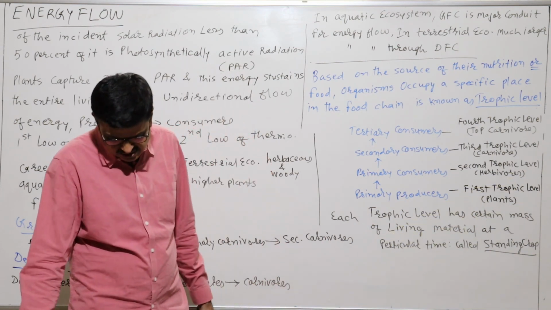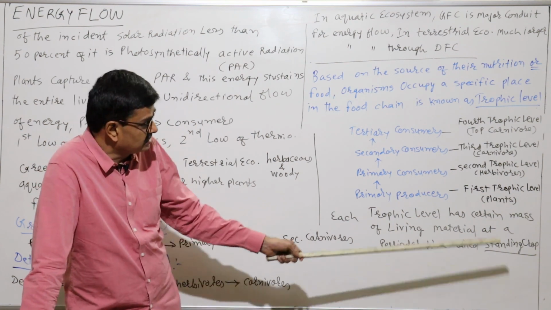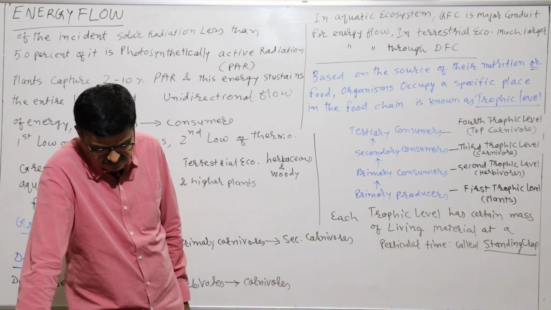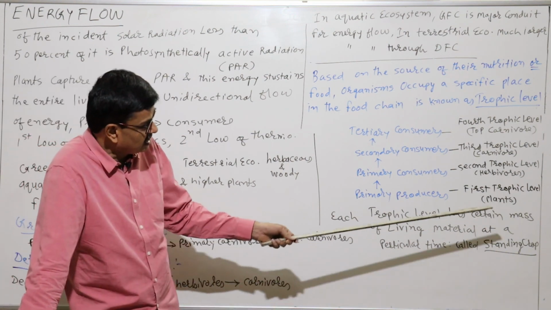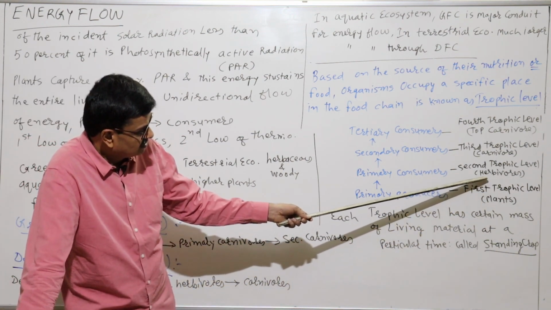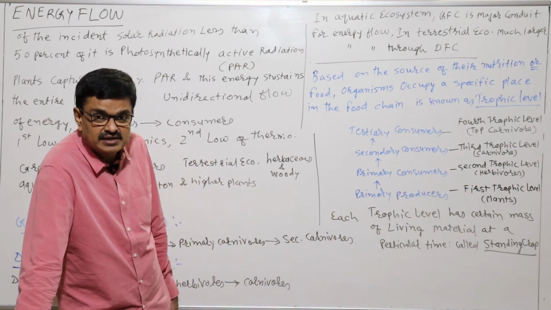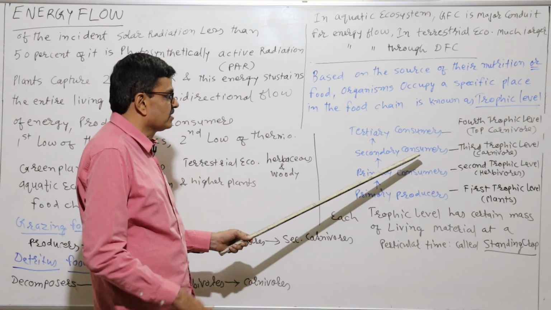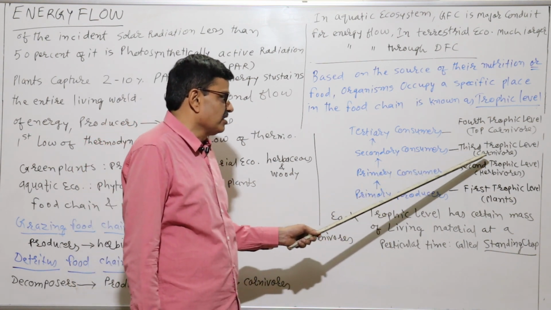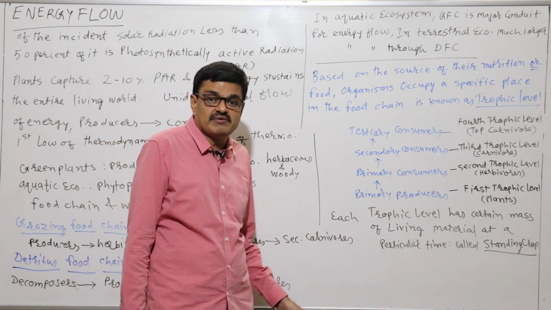Like you see, if you are talking about grass and trees, these are producers. And if you are talking about grasshopper, zooplanktons and cow, we can say they are herbivores, secondary trophic level. Now, secondary consumers are carnivores, but it's the third trophic level.